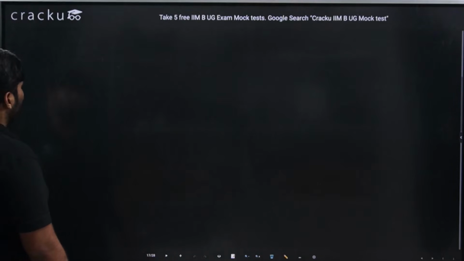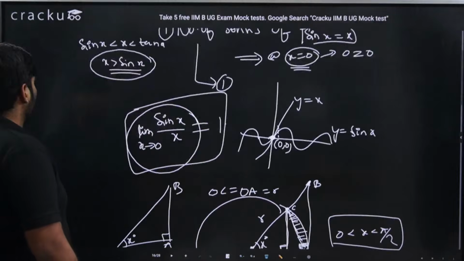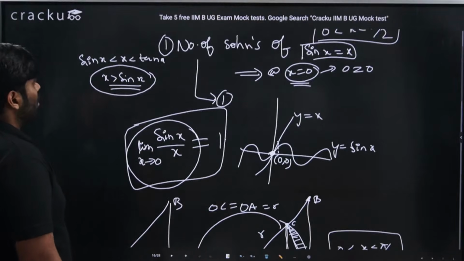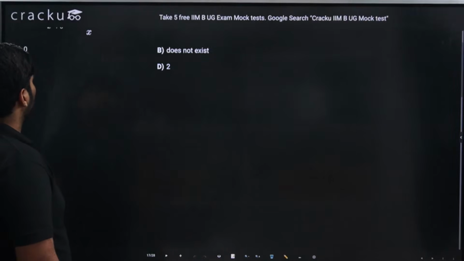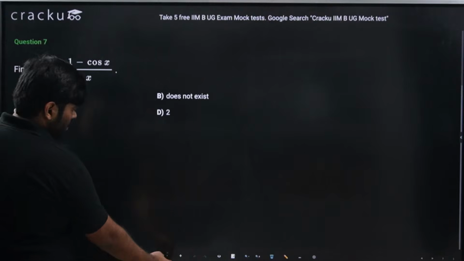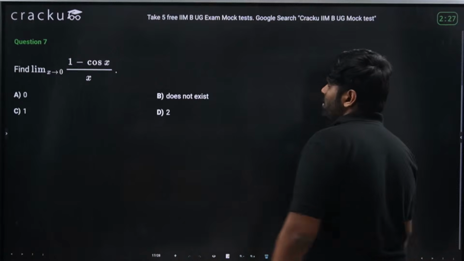Please try to solve this, guys. Okay, where is the question? Okay, this is the question. Please do solve this. After taking one or two questions, we can move to derivatives.